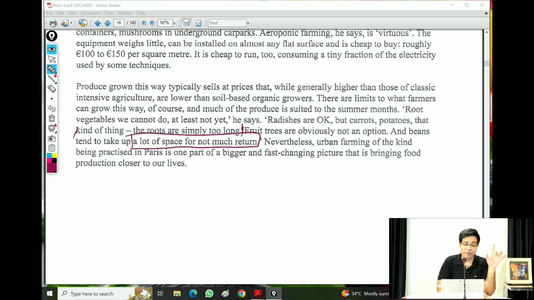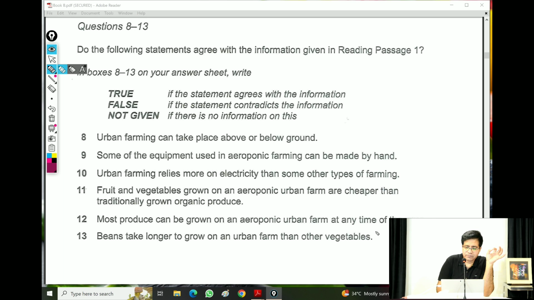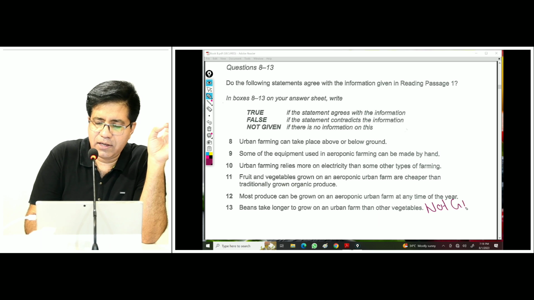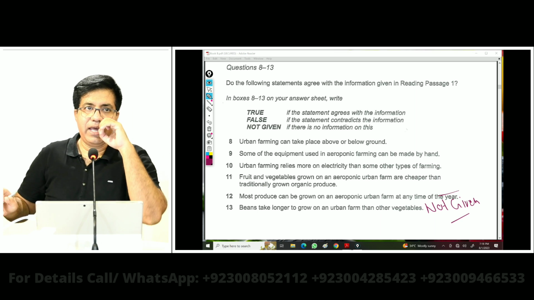Listen, now look here carefully. Lot of space. Now, can you differentiate the difference between space and time? They have used the word longer. What does longer mean? Longer means time. Now, those who do not understand longer, lot of space. Now, see if there is any comparison given that they take long time to grow and all that. No? So what will be the answer? Not given. Okay, that's good.